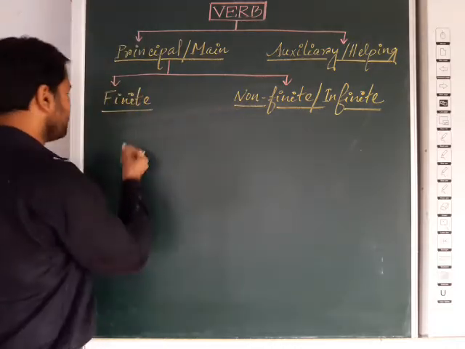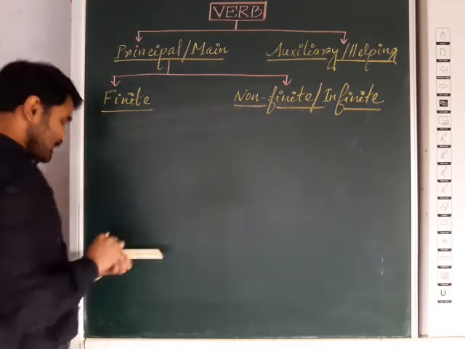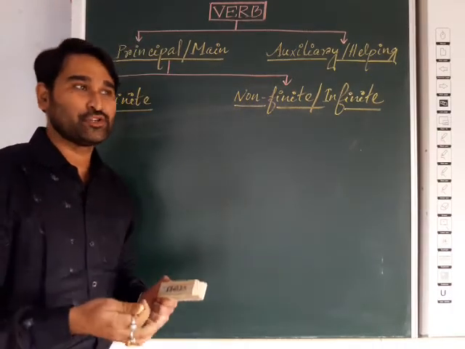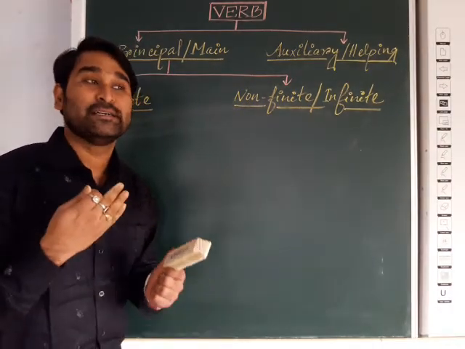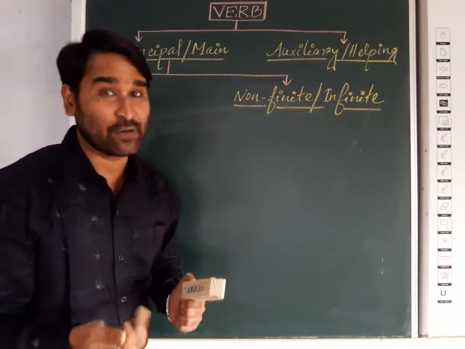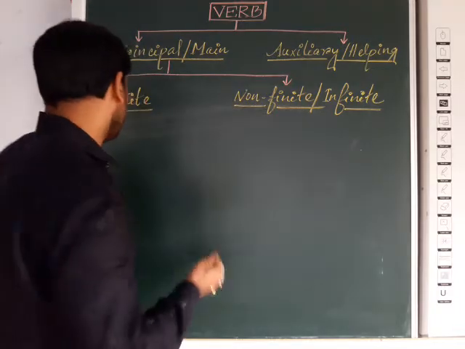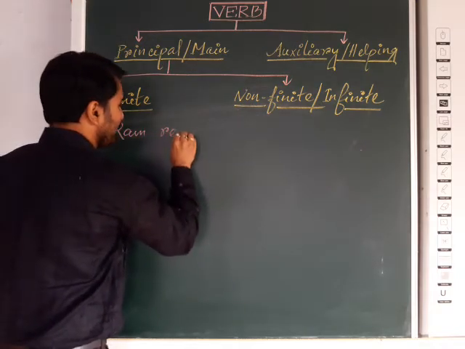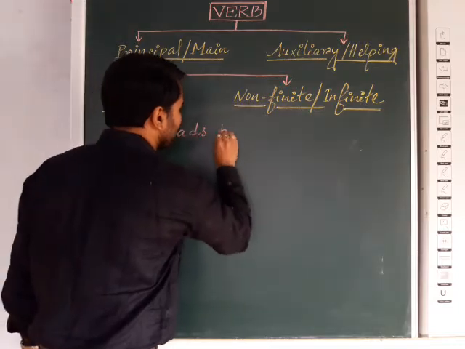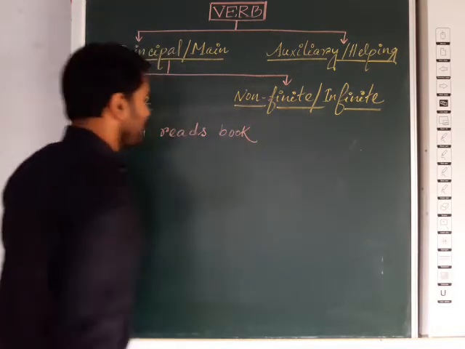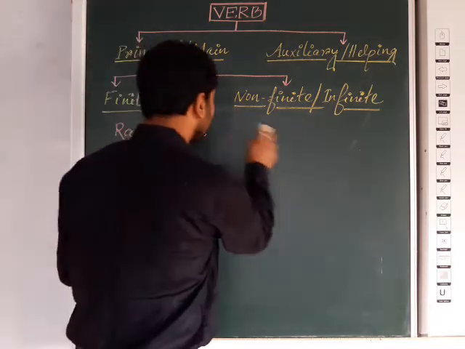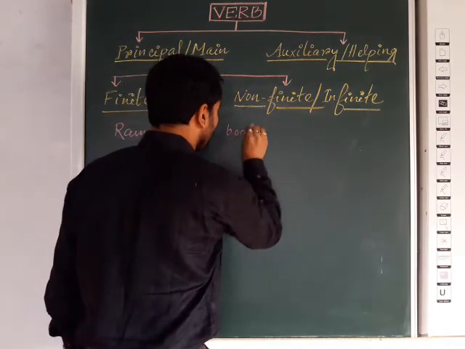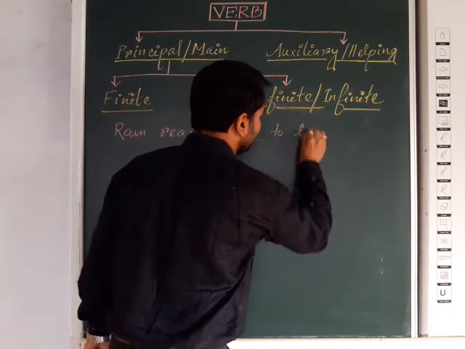Finite verb is basically that kind of verb which will change its form according to the number, person and tense of the subject. So we are writing an example, suppose: Ram reads book to learn.